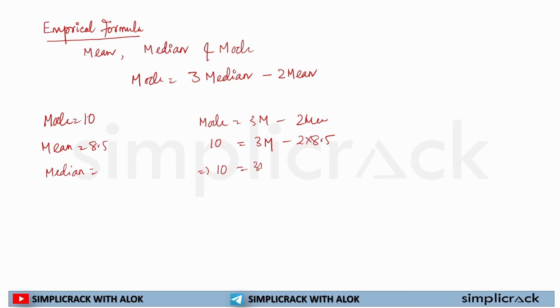So 10 is equal to 3 median minus 17. Now 3 median will be 10 plus 17, which is 27. Now 3 divides 27, so it will be 9. So the median of this question will be 9. This is how two details will be given and you have to calculate the third.